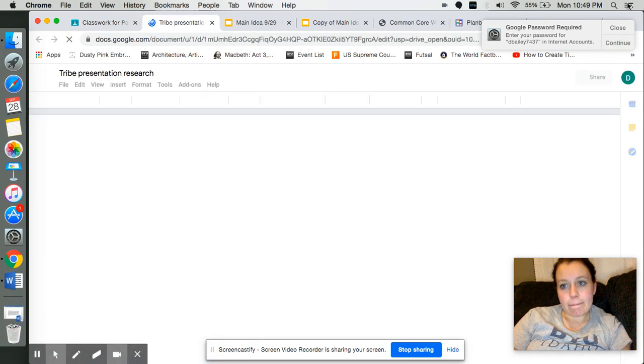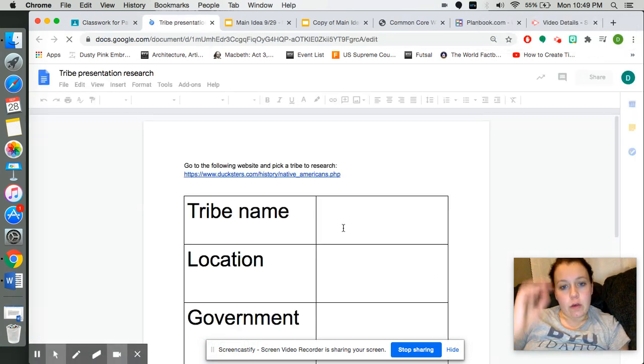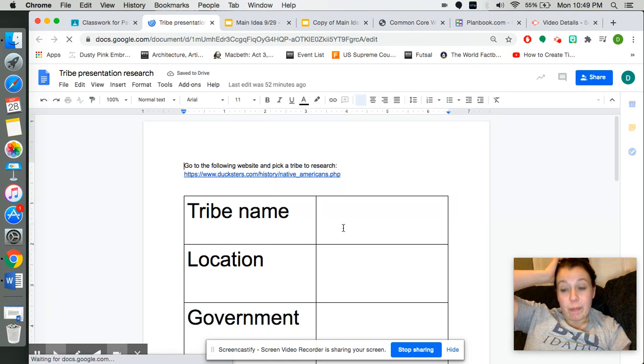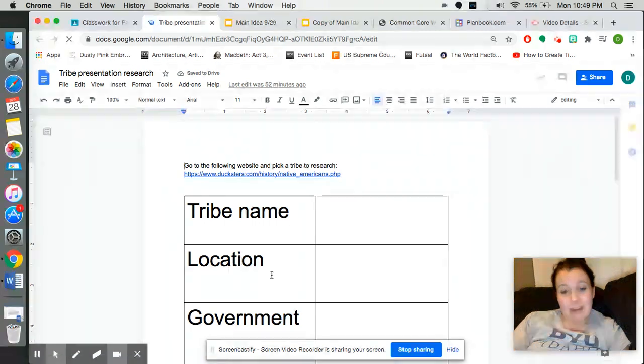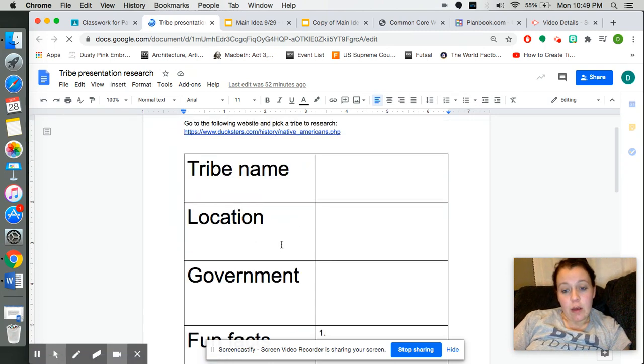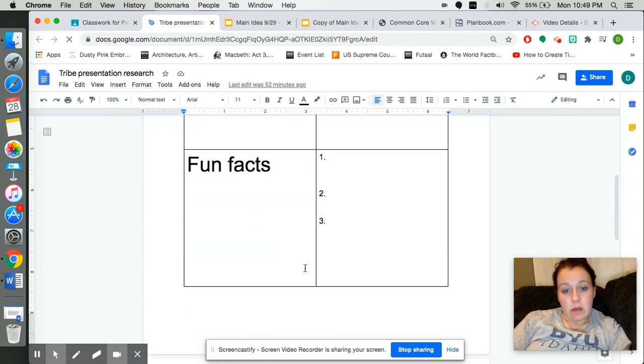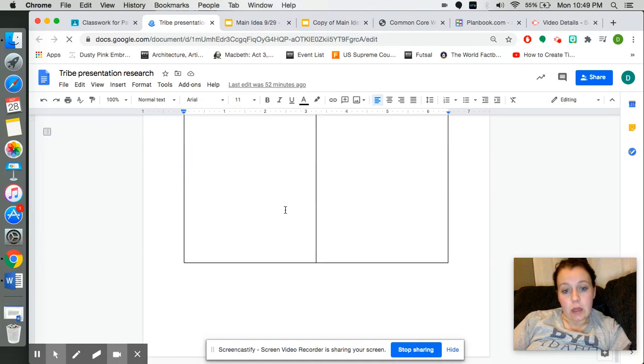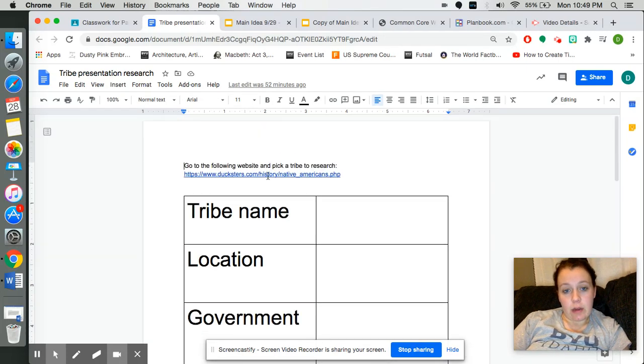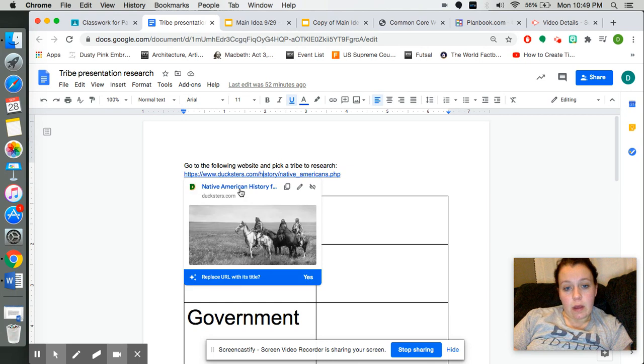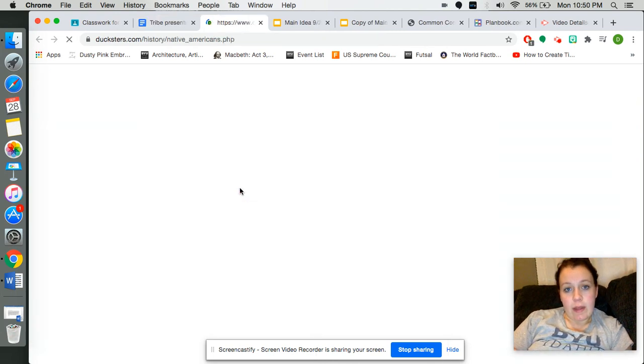Open it up. All right, so you are going to pick a tribe, and I'm going to show you where you'll pick your tribe from. You are going to tell me the location of the tribe. You are going to tell me its government, some fun facts to get ready for our social studies presentation. So you're going to click on this link, this Native American history on Ducksters. Open that up.